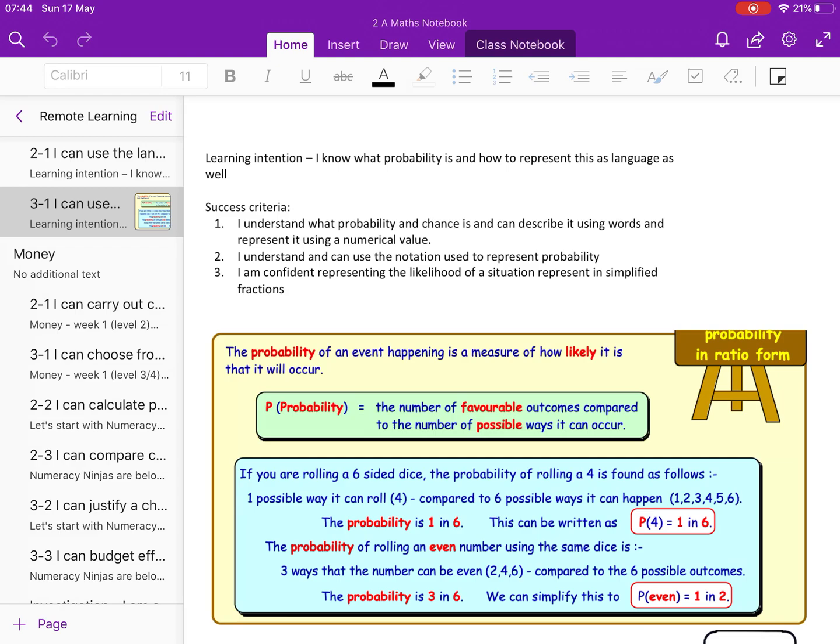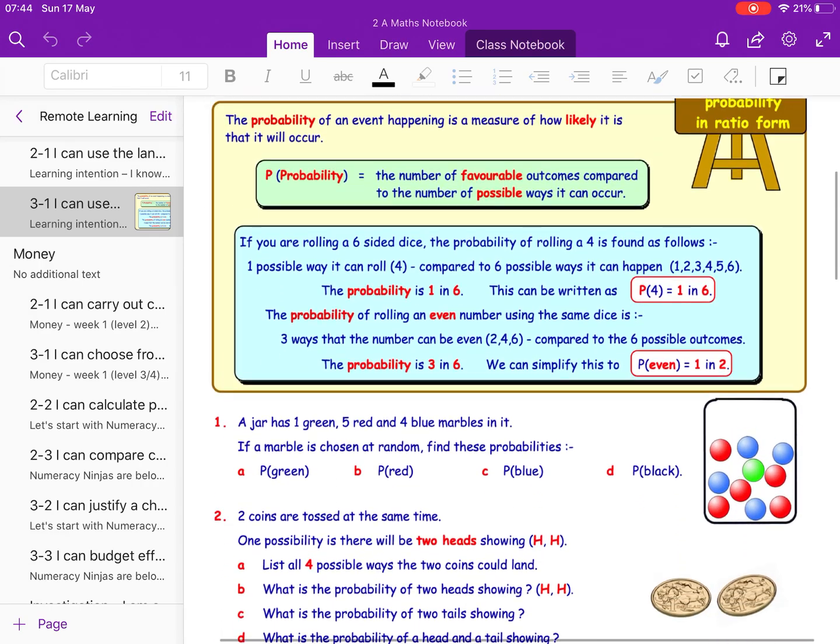Maybe you can do both of them. I'm not saying just do one or the other. You do as much as you possibly can. So if you start at level 2 and you need to push into level 3 because you think, I can do that, that's great. If you're finding level 3 a little bit too tough, don't worry about it. We'll get to that step soon.